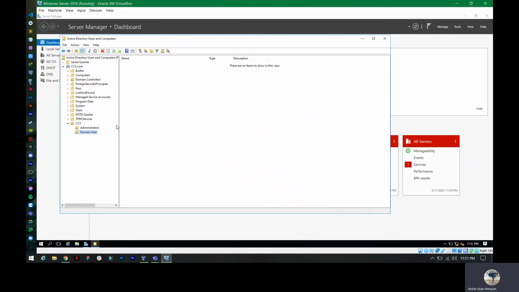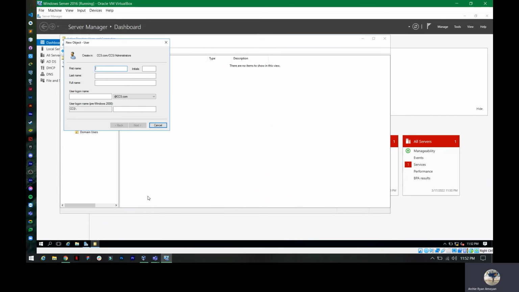All right, so we successfully created our organizational unit, CCS. Then under that, we have administrator and domain user. Now we are going to create a new user under our administrator.